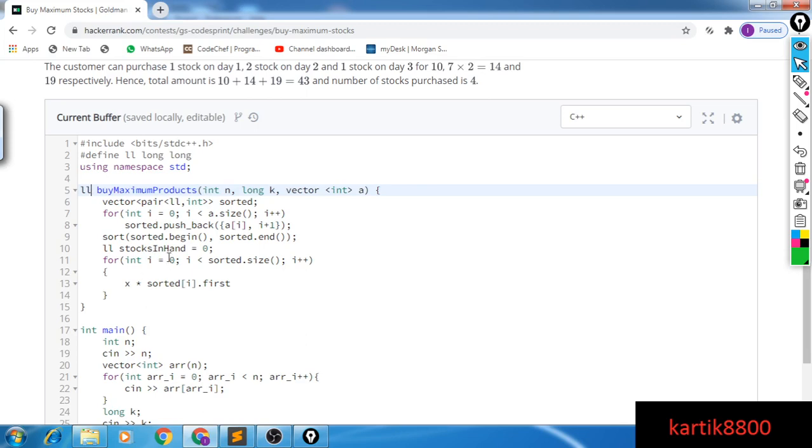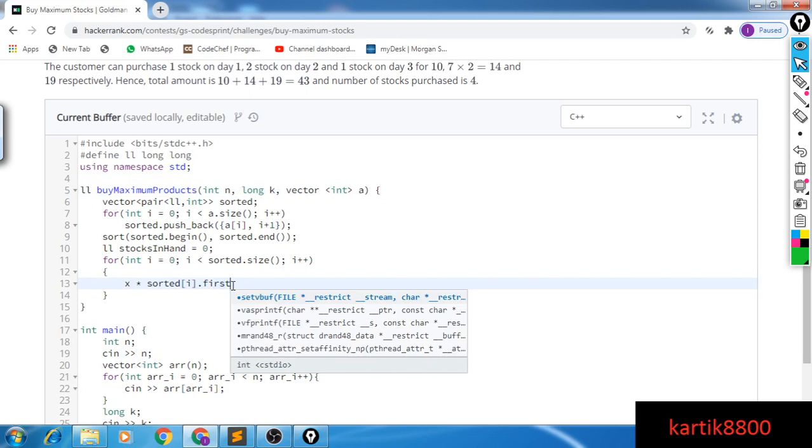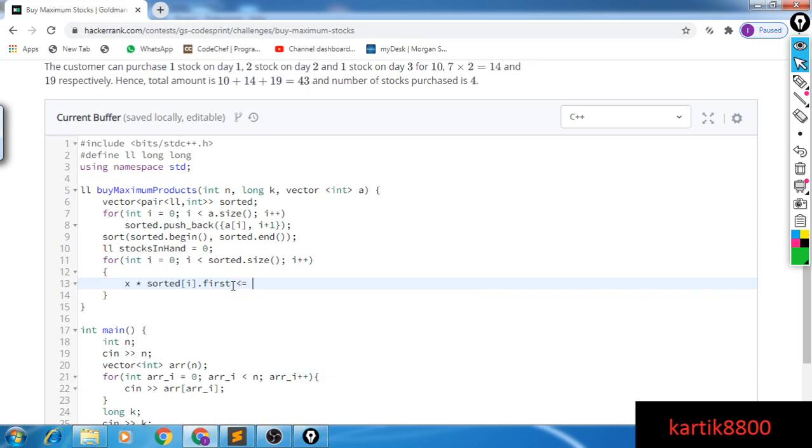Yeah, so stocks in hand x into sorted i dot first. If I buy x stocks at this particular day, then this is what it's going to cost me, and this value should be less than or equal to the money in hand. Money in hand equals k. So this thing should be less than or equal to k. That means I could simply divide k by sorted i dot first, and that is the number of stocks I could buy. And this is the number of stocks I'm buying.